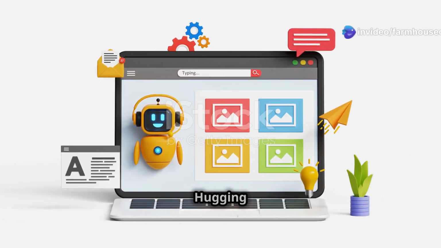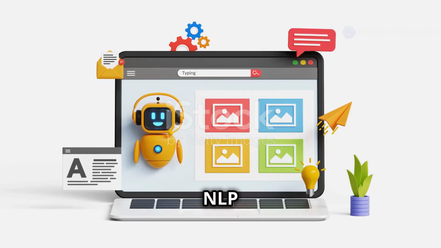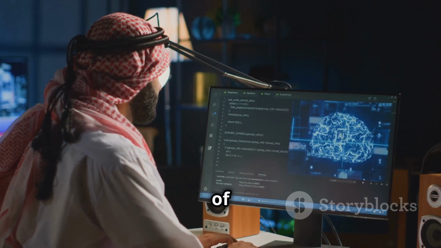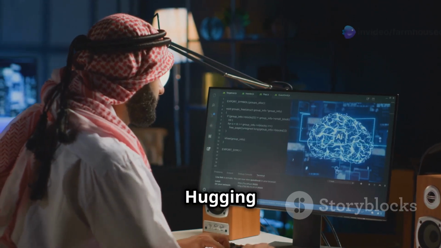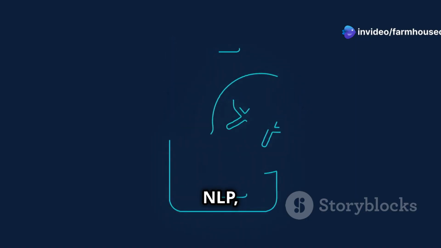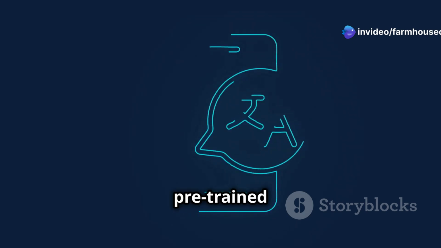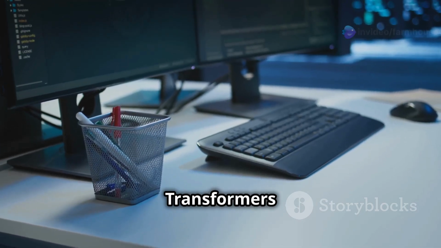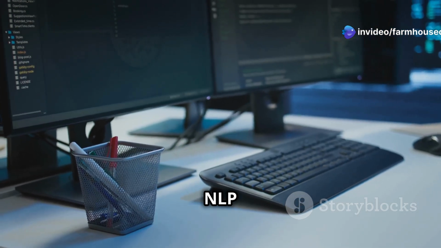Chapter 4. Hugging Face Transformers, NLP Just Got Easier. Next, we're diving into the world of natural language processing with Hugging Face Transformers. This library has become synonymous with NLP, offering a vast collection of pre-trained models for tasks like text classification, language translation, and question answering. Think of Hugging Face Transformers as the ultimate NLP toolkit.